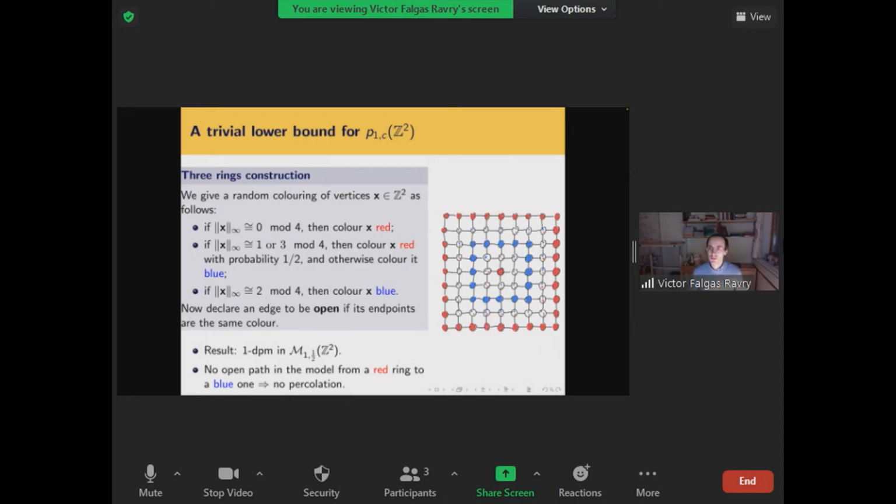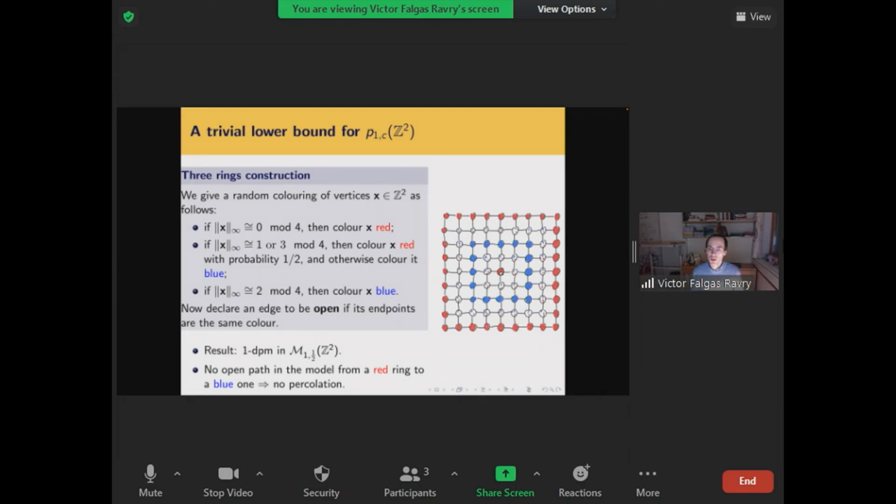So this gives me a random coloring of the vertices of Z squared. And now I'll declare an edge to be open if its endpoints are the same color. Because all my randomness comes from my vertices, this is clearly a one-dependent model. And it's easy to check that the probability that an edge is open is at least 1/2, exactly 1/2 if you go inside one of these rings.